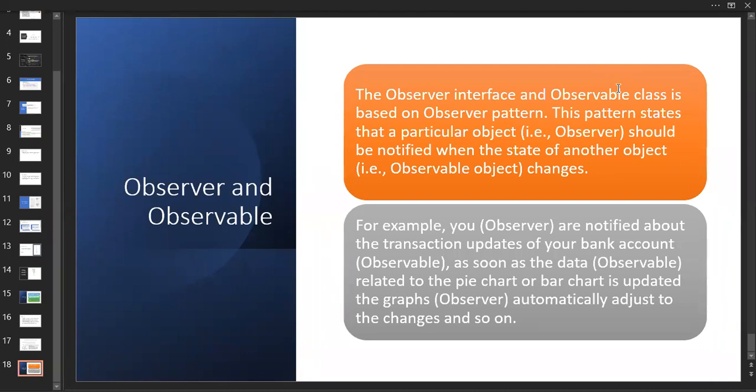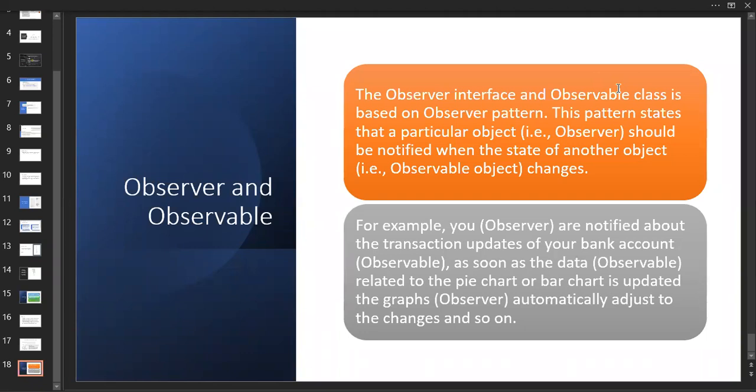Consider your bank account. When you went to the bank ATM, you got the money. After that, the observer will observe it and it will be updated inside your statement, inside your account. It will be updated by the observer. I think you got my point. So this observer plays an important role.